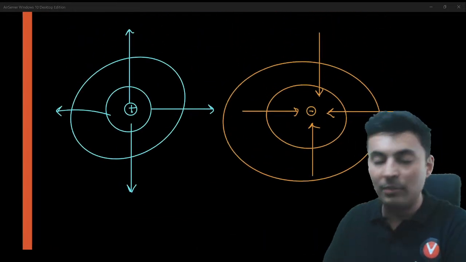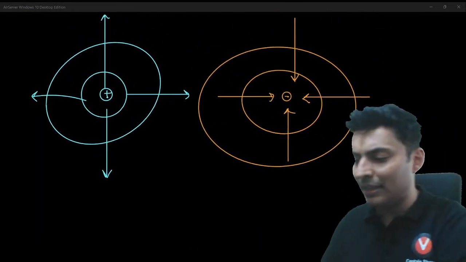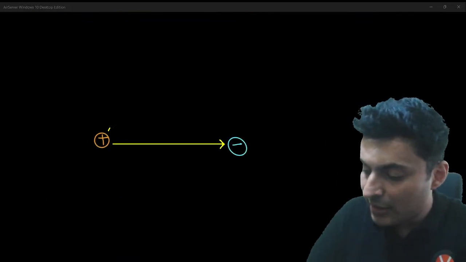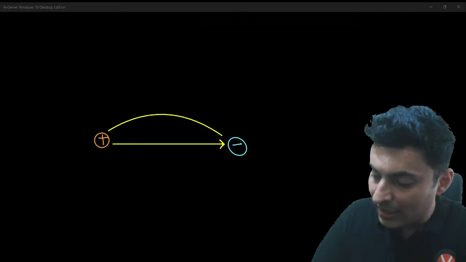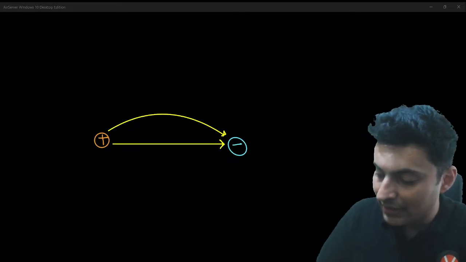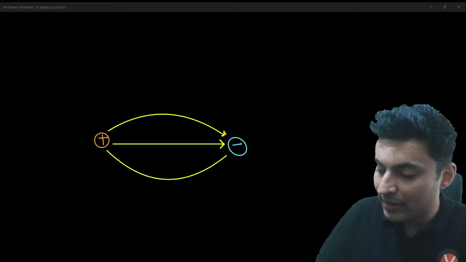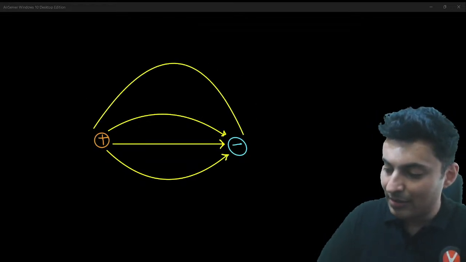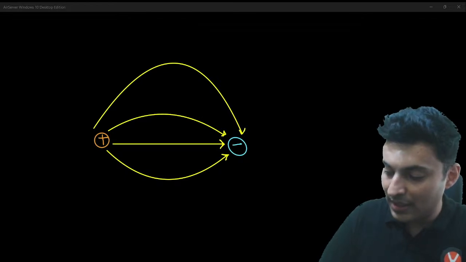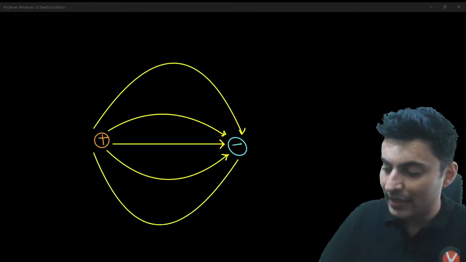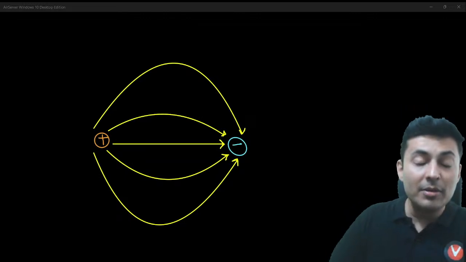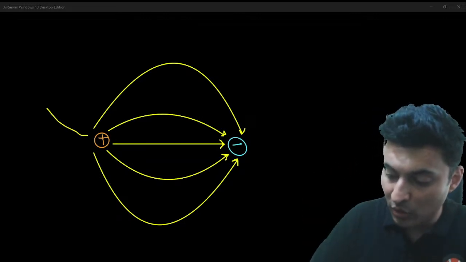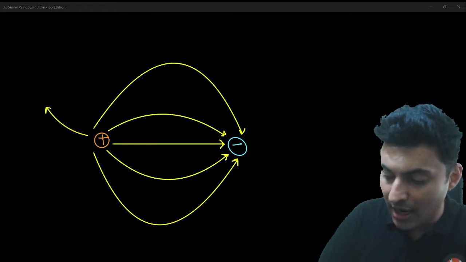Earlier, they were separate. Remember, one positive was far away from the other negative. Here, both of them are close by. Then the field lines will be because of both of them, and they will start curving something like this. So this is how the field lines look like when positive and negative charges are kept together.